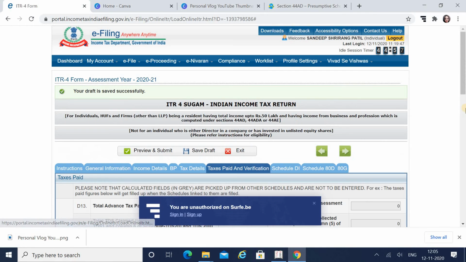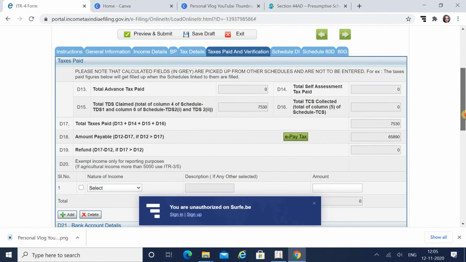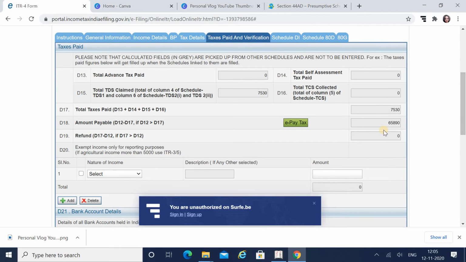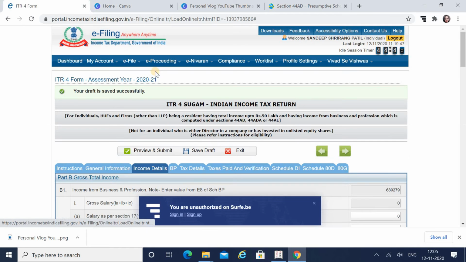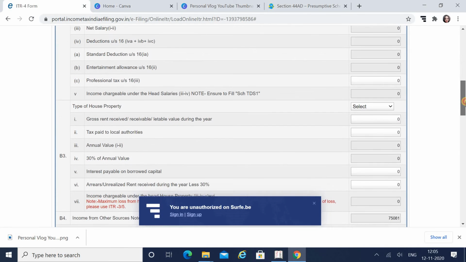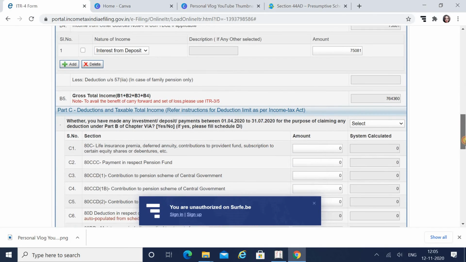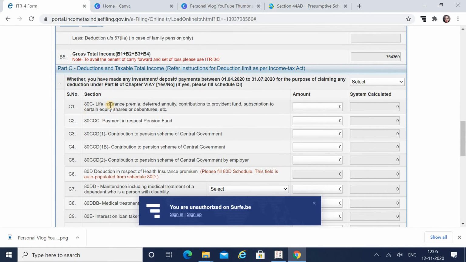Then next is taxes paid and verification. You can see the tax I have over here, 65,890. But the problem is I have not shown any deductions right now, which I have to fill in, and we missed that column earlier. So go to income details, and there you can find the deductions which you have to show.